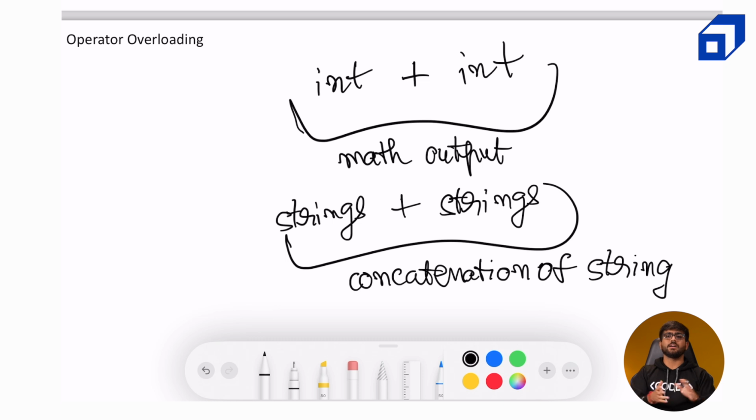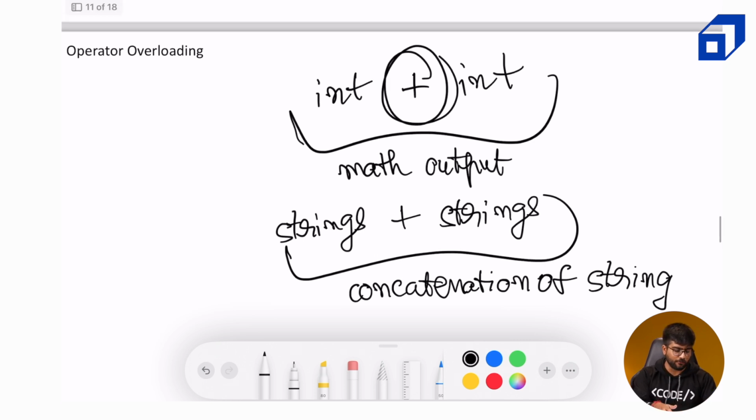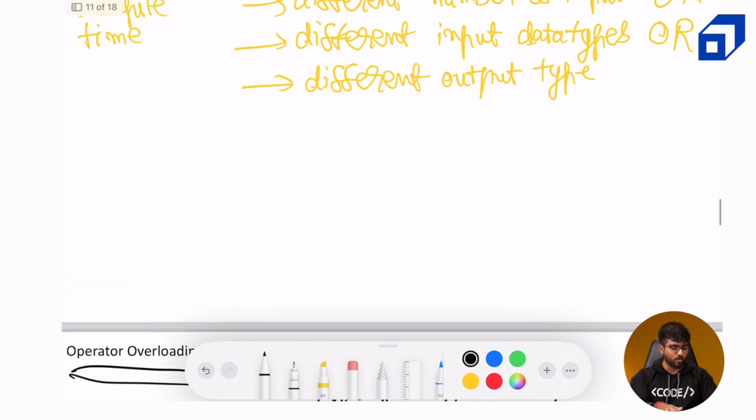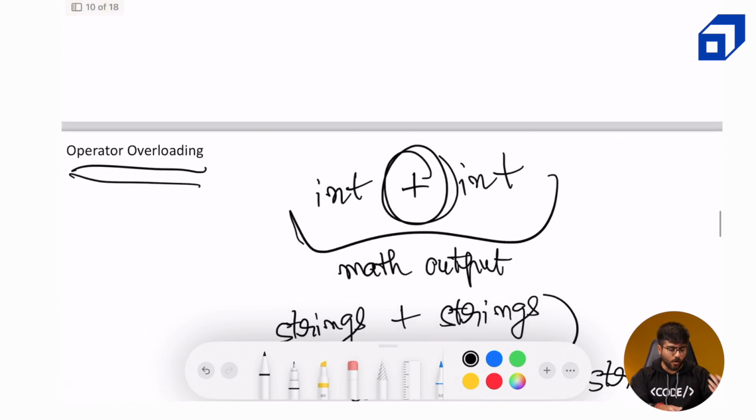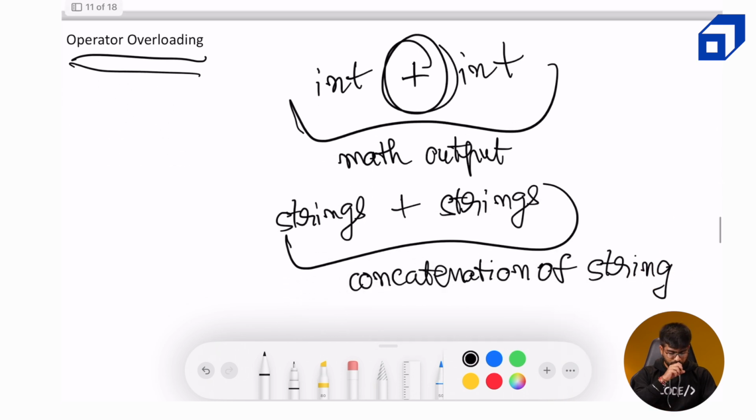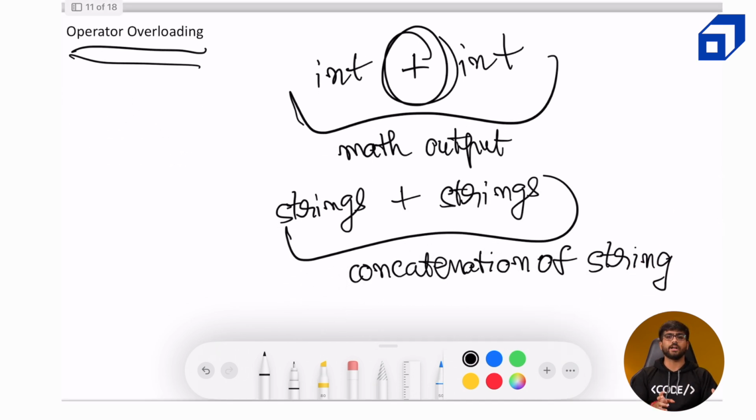Now, can you think of an example where we can use this operator overloading? Since this is an operator, this is known as operator overloading because it has different definitions in a sense, but this is not exactly a function and hence we call it operator overloading. In the previous example, we were having different definitions, different forms of the function and hence we are calling it function overloading. In this, it is different forms of the operator. Okay. So now let's look at the way how we can overload an operator in our class.